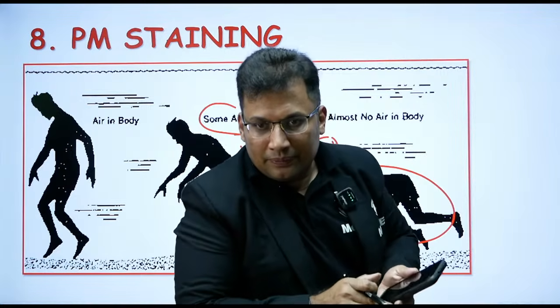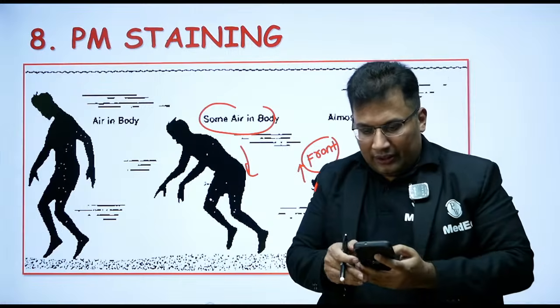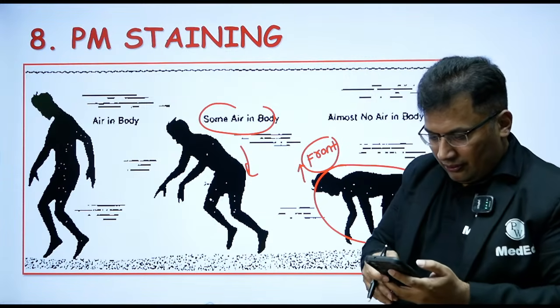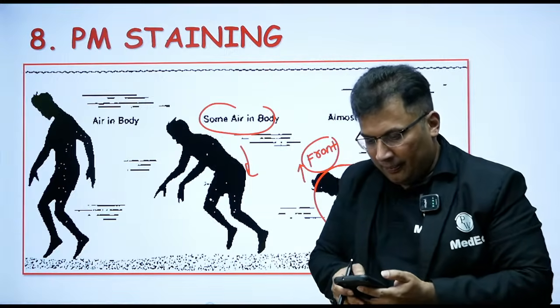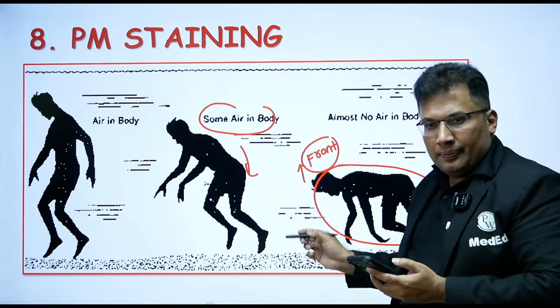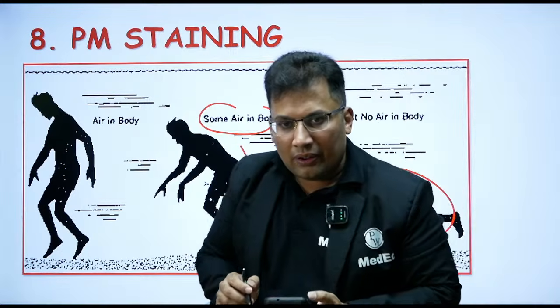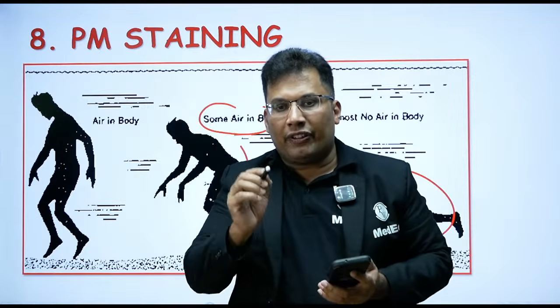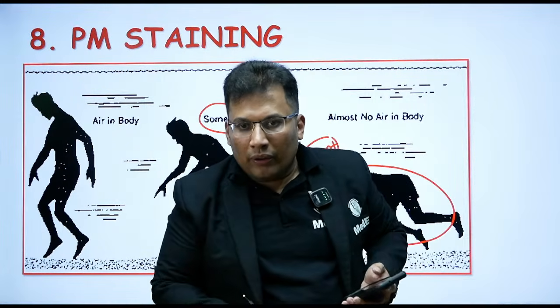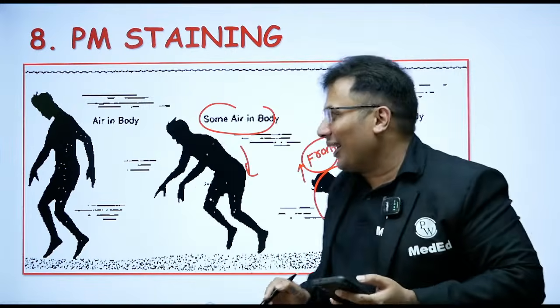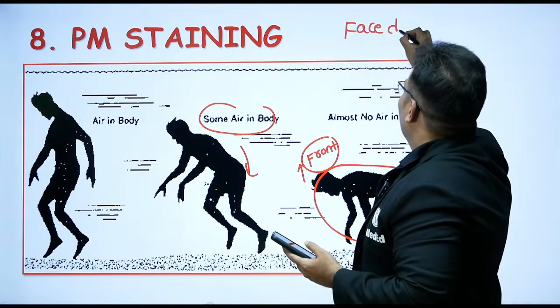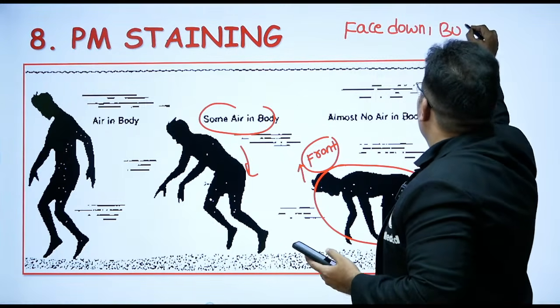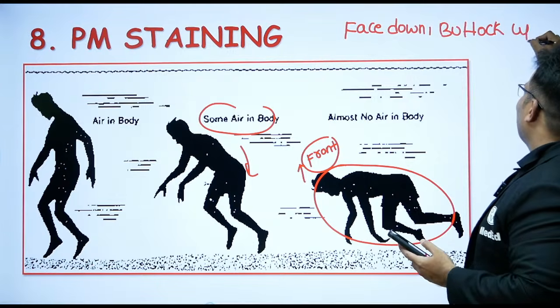Come on, guys. Come on, try. Where is it seen? Very good. Lion is telling, sir, it will be in the face and chest and hand and feet. Very good. Face down, buttock up. Very good. So this is basically face down and buttock up.